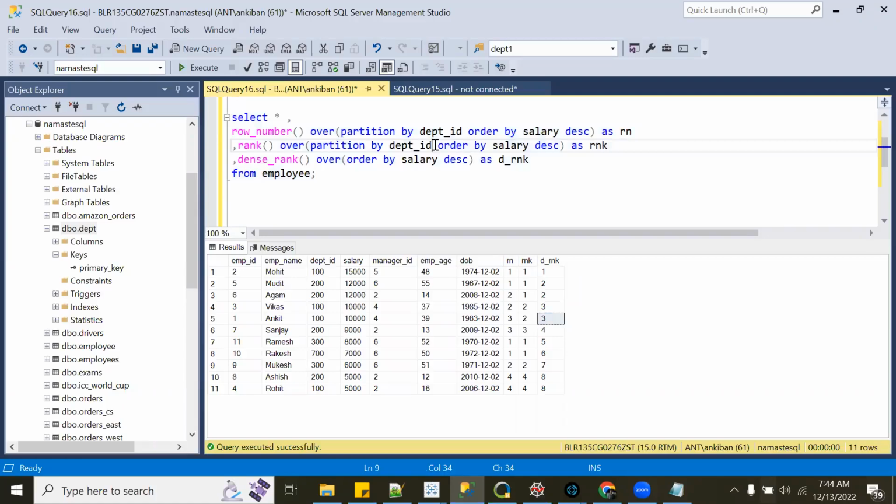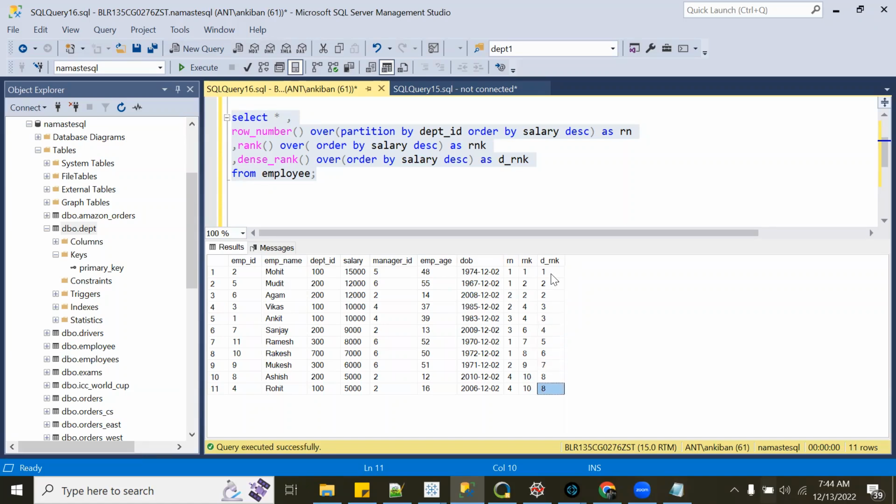Let me remove it from here as well so that we can compare rank and dense rank. So this is our rank: 1, 2, 2, again skipping 4, 4, again skipping 5, 6, 7, 8, 9, and these have got 10, 10. Here, there is no skip: 1, 2, 2, then immediately 3, 3, 3, then 4, 5, 6, 7, 8, 8.